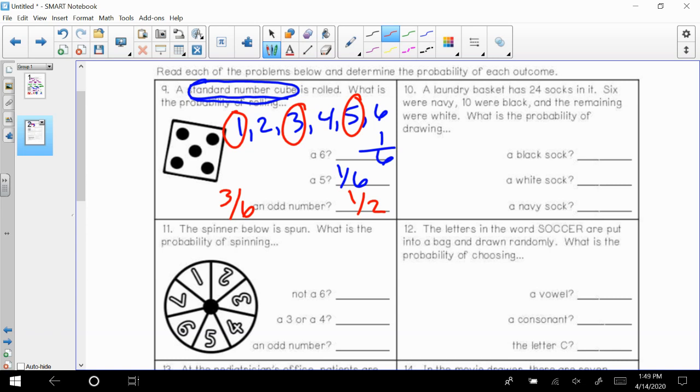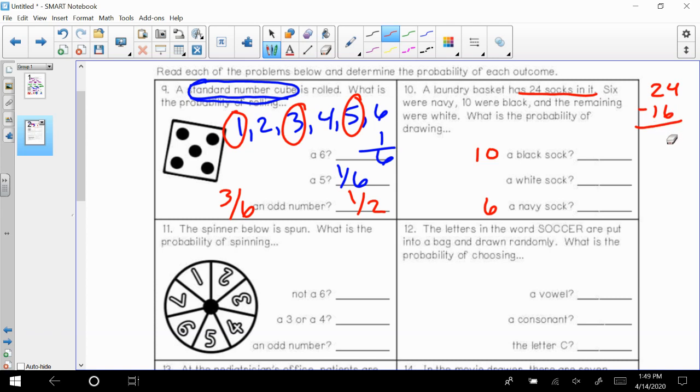All right, number 10, a laundry basket has 24 socks in it. Okay, so that means that's going to be our denominator unless we're simplifying. 6 are navy, 10 are black, the remaining are white. Okay, so to find the remaining, I'm going to add 6 and 10, that makes 16. I'm going to subtract.